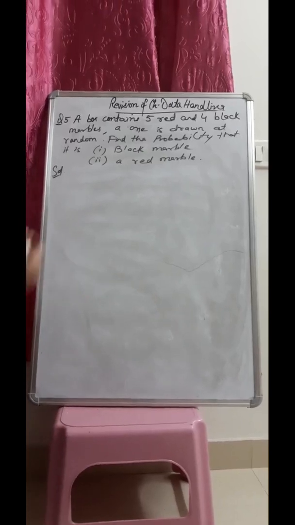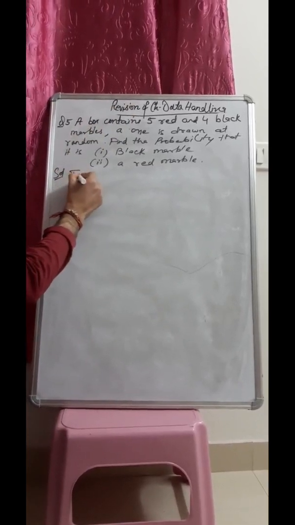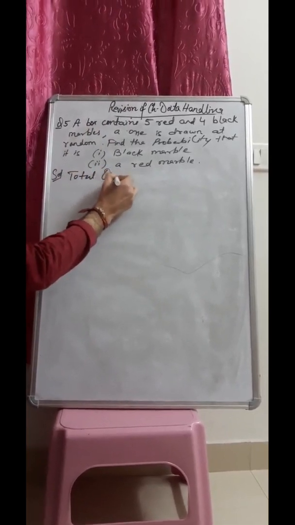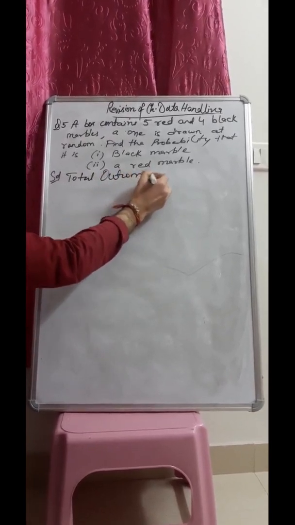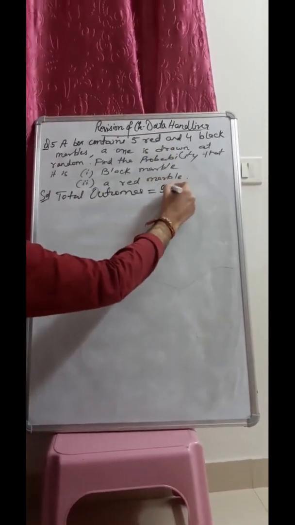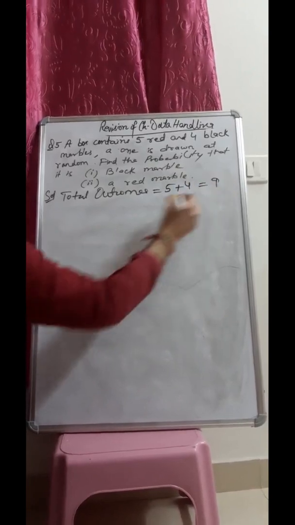So first we have to write down the total outcomes. Here the total outcomes will be 5 plus 4, that is 9. So total outcomes is 9.